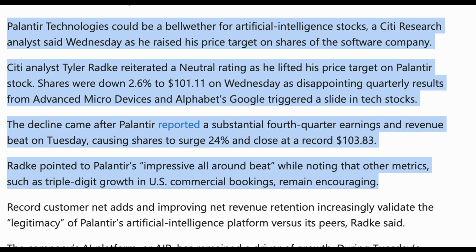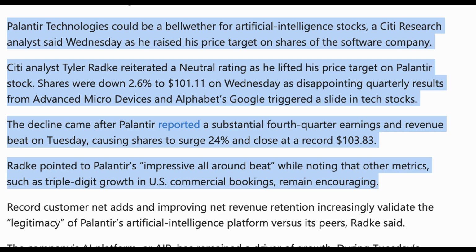Analysts present a spectrum of perspectives on Palantir Technologies Incorporated's valuation and growth trajectory, reflecting both optimism about its market position and caution regarding its financial metrics. Conversely, some analysts express reservations about Palantir's valuation. The stock traded at over 200 times projected earnings for the current fiscal year, a multiple that raises concerns about sustainability.